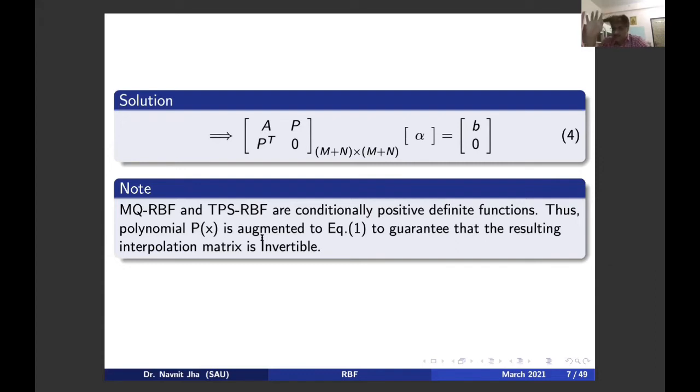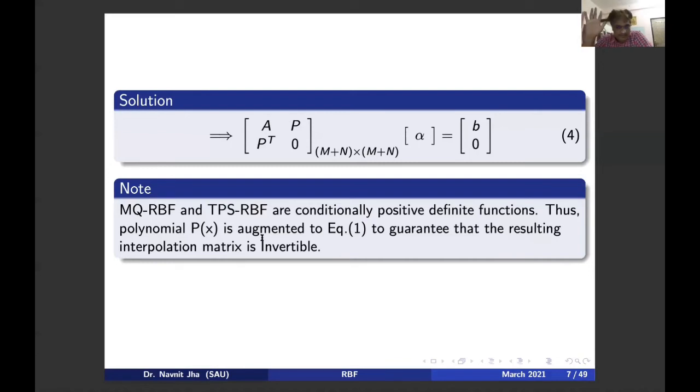It is not like this. This is just, please see the language, just to guarantee. If we take P(x) equal to 0, even in that case, it is possible to get a non-singular matrix.